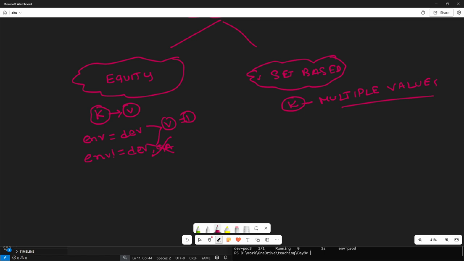While in the case of set based selector, we are good to pass like environment in dev/QA. So this approach is 100% correct. Why? We have one key, but we are passing multiple values. So this is called set based selector if you are passing multiple values, and if you are passing only one value, it will come under equity based selector. Even in set based selector, if you want to pass a single value, environment in dev, then also it is fine.